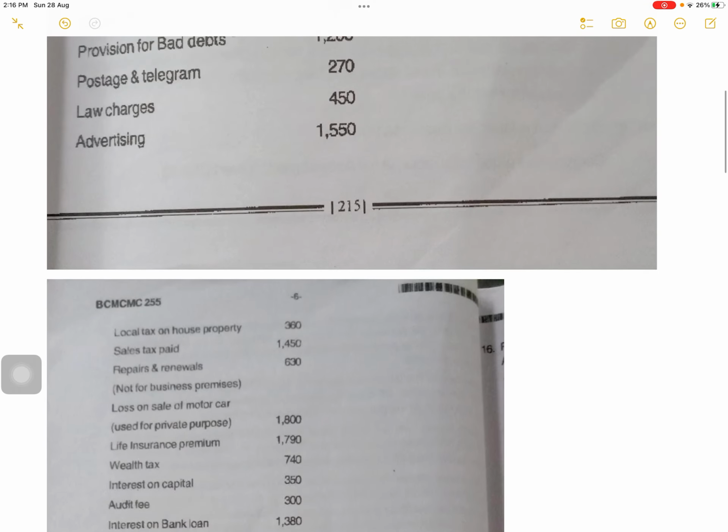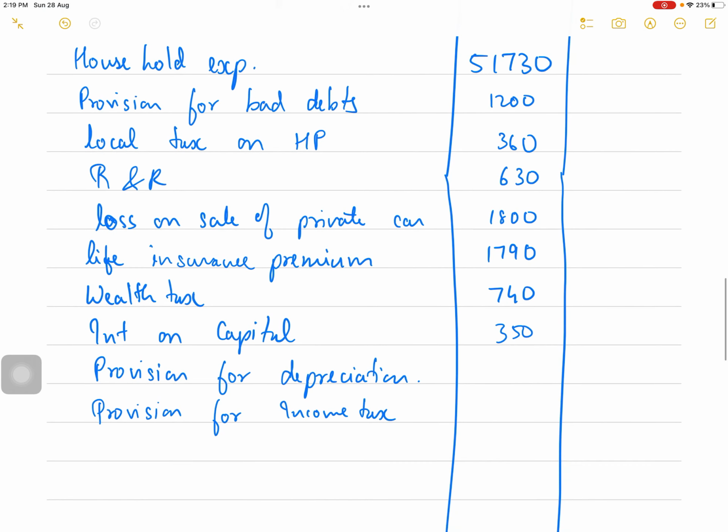Okay. Audit fees is allowed, interest on bank loan allowed. Provision for depreciation, provision for income tax, both are not allowed. Provision for depreciation 2,500, provision for income tax 3,900.